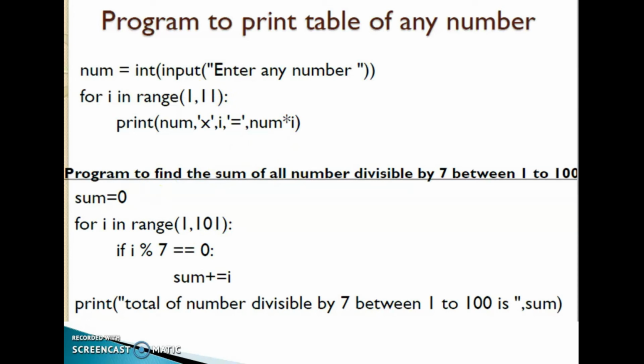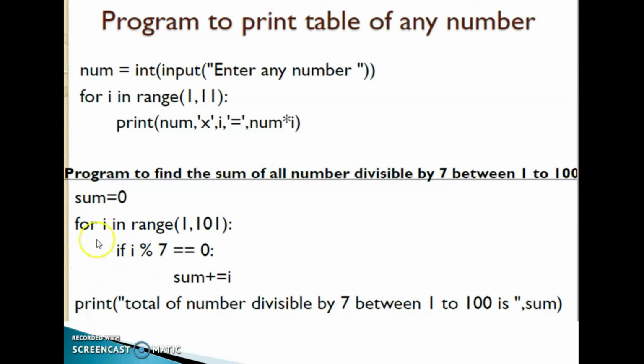Clear? So one more example: a program to find the sum of all numbers divisible by 7 between 1 to 100. Just check the divisibility by 7. So first we set the value of sum equal to 0, because our program finds the sum of all numbers divisible by 7. So here first we need to check whether the number is divisible by 7 or not.